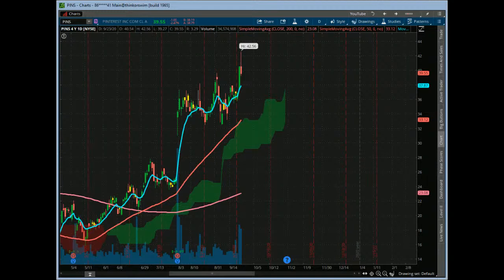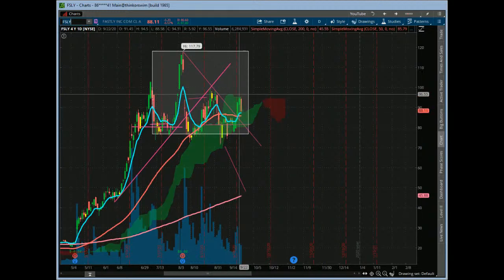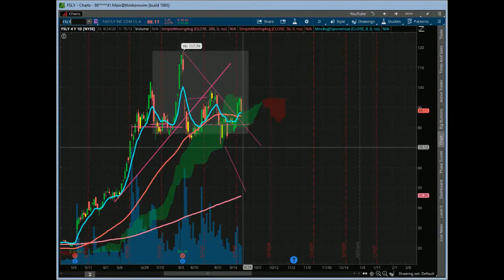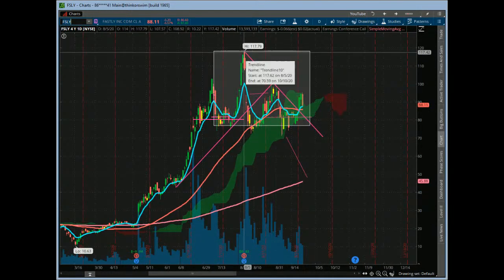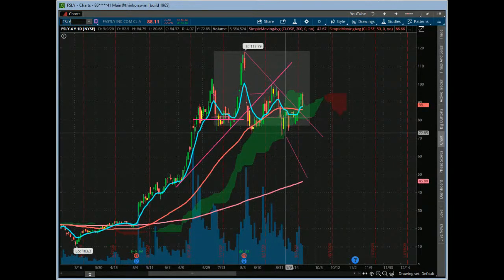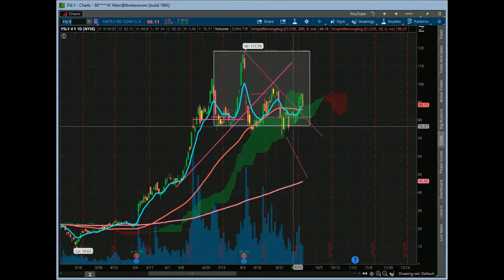Good. And FSLY, let's take a look. FSLY with a kind of a pullback here, guys. This is one that we've been kind of tracking for a while. It was so busy, so bullish for so long. It definitely finished an impulsive move here. A, B, C we're looking at, kind of working its way back. It could actually be working on a bullish move. I like the low volume pullback. This could be kind of like a 1-2 type move. So keep an eye on FSLY, see if it tries to get strong.